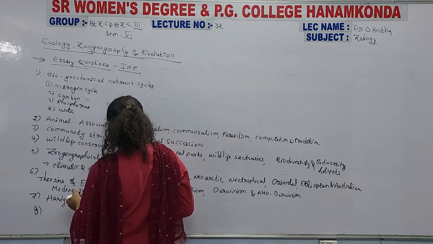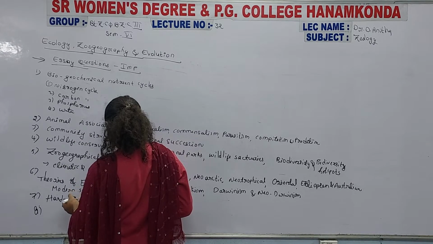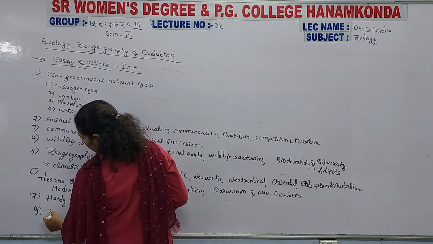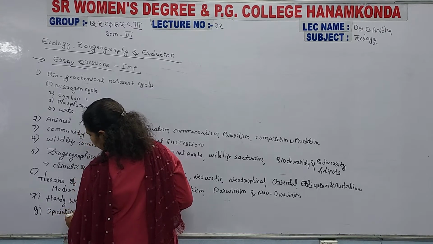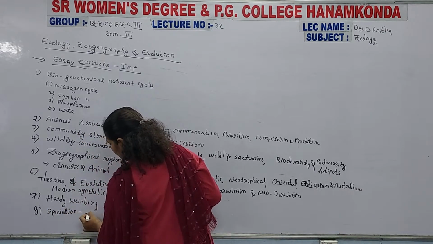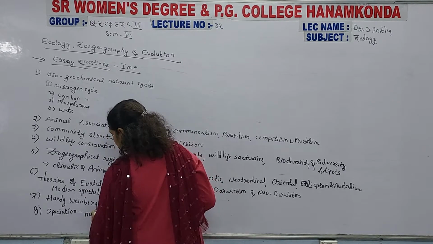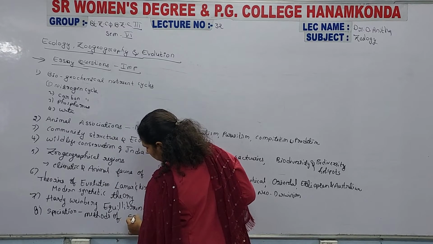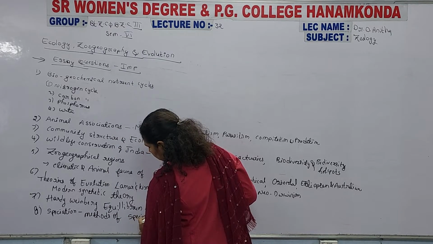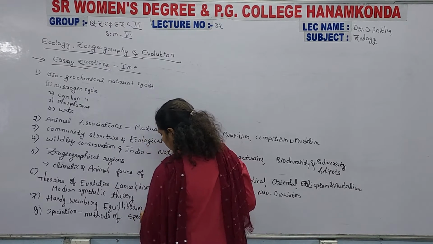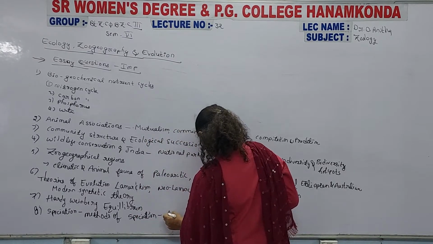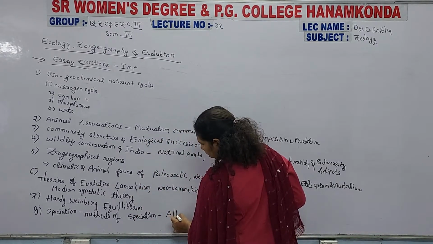And the eighth question, speciation, methods of speciation, that is allopatric and sympatric.